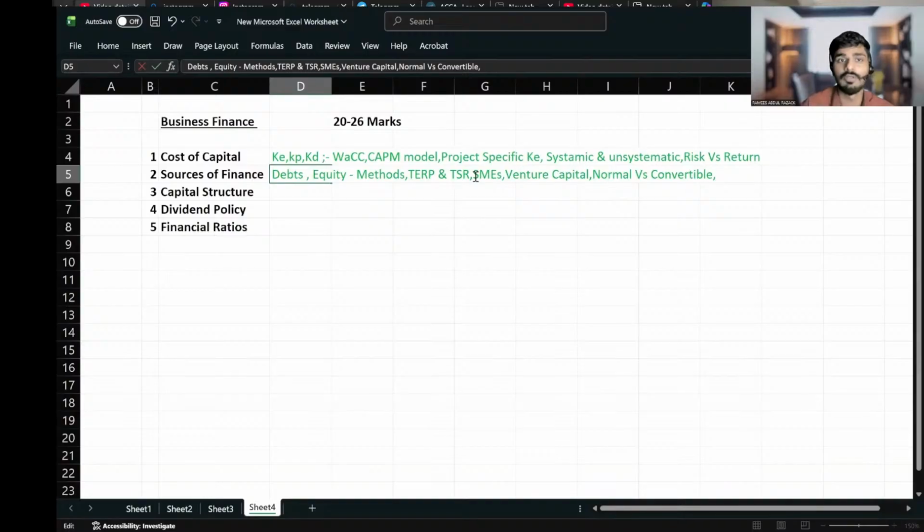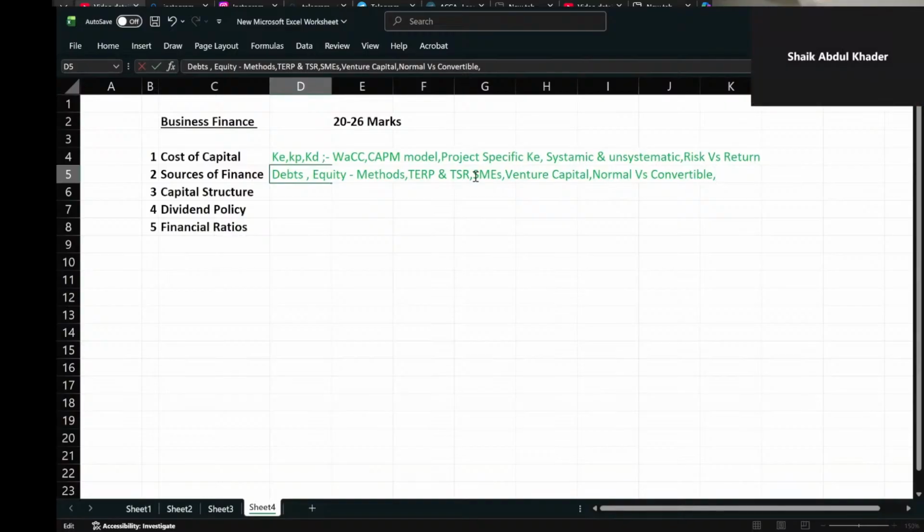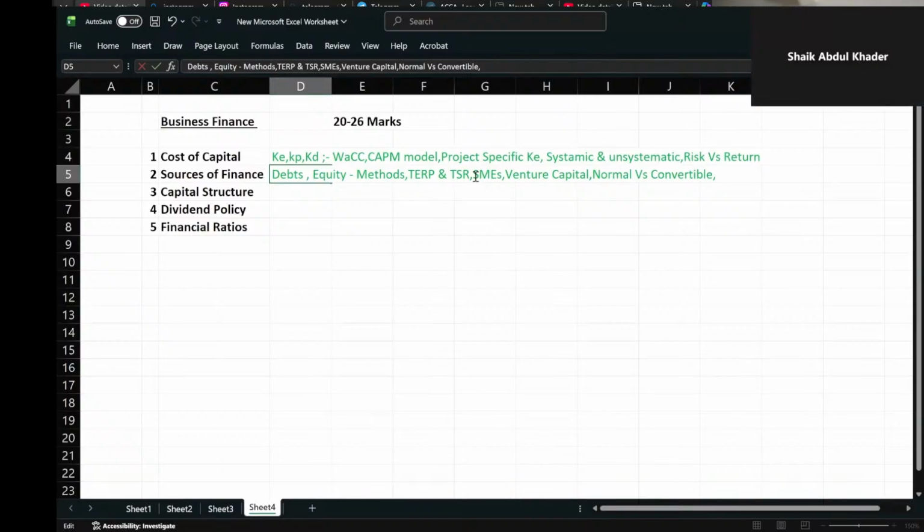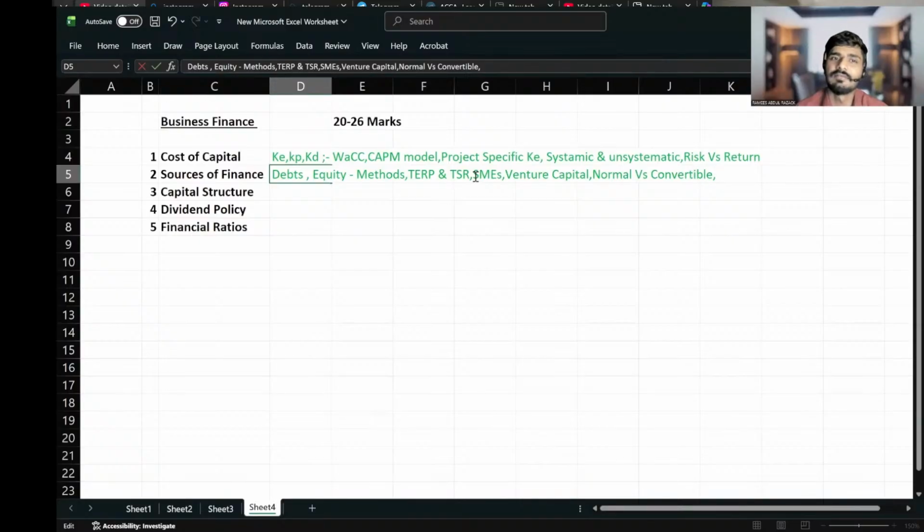Could you please tell me what are the... No payment of redemption value. No payment of, instead of redemption value, you can give shares. Okay. Yes. But I want much more precise answers. Whatever you told me was right, but I'm expecting a much more precise answer. What are the advantages of convertible debt over normal debt?